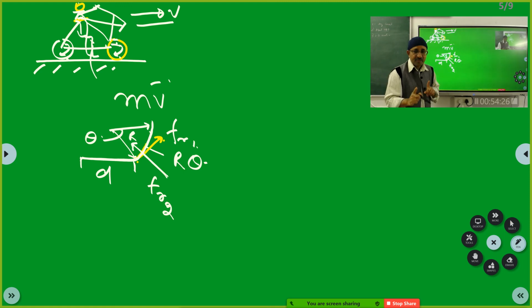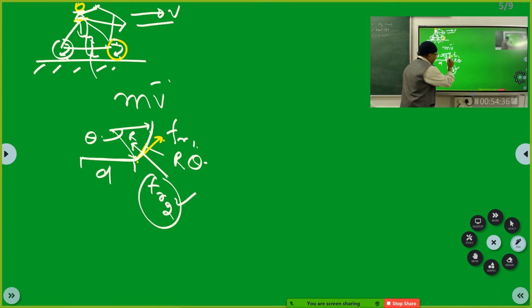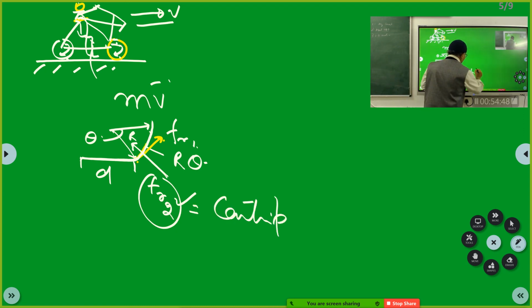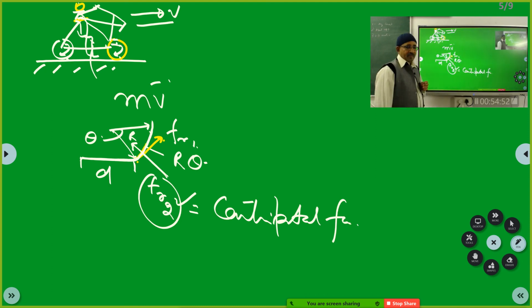Got it? And therefore, what is this static friction also called as, in this case? What is it doing? It is keeping the cycle in the circular path. So this becomes the centripetal force.